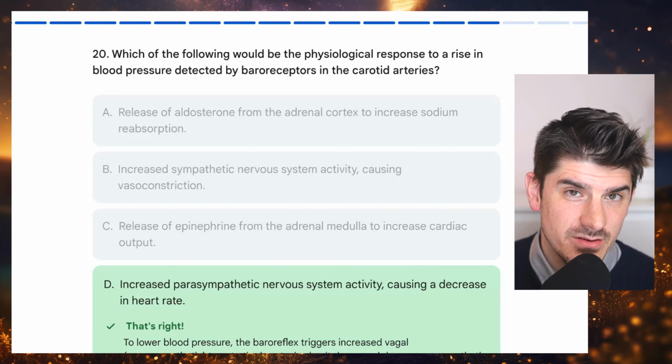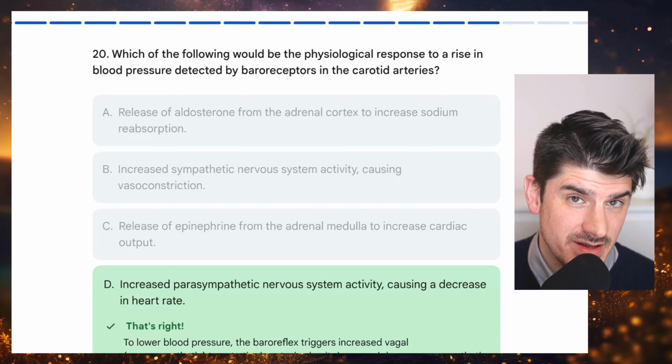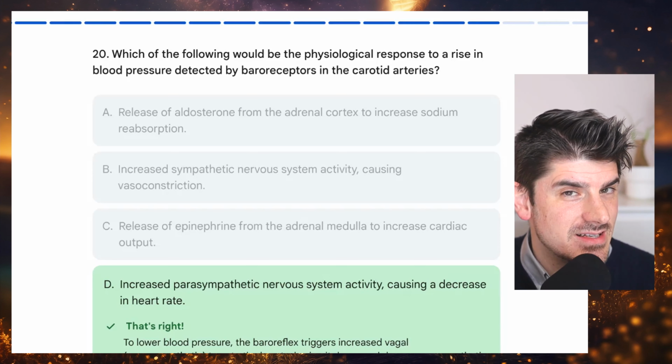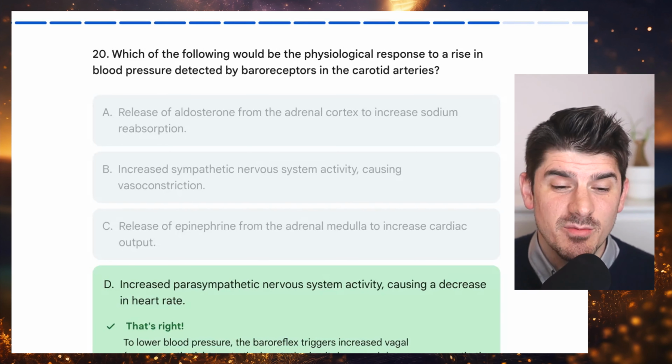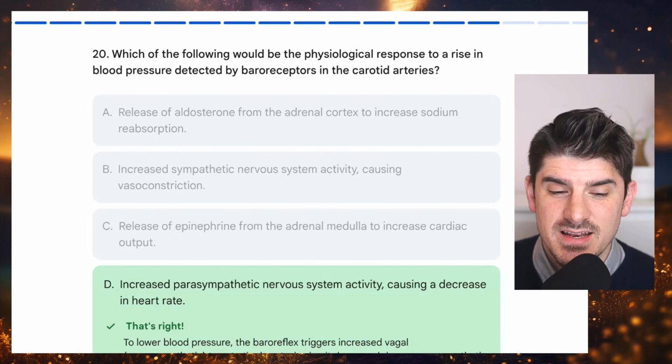A fun, quick way to remember this is that your parasympathetic tells you to stop, to rest, or to digest. Remember, para tells you to stop, rest, and digest.